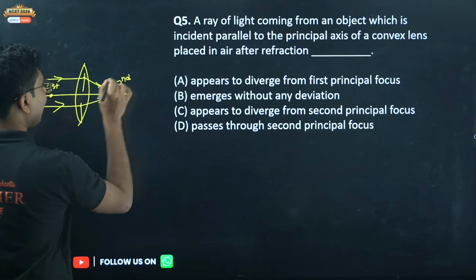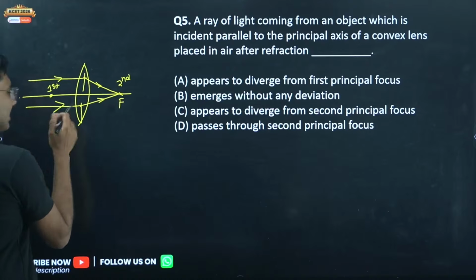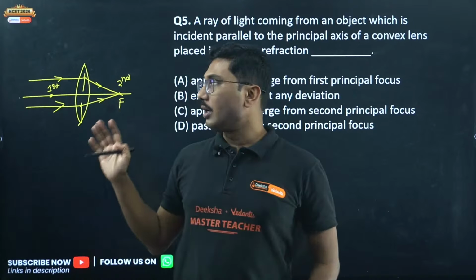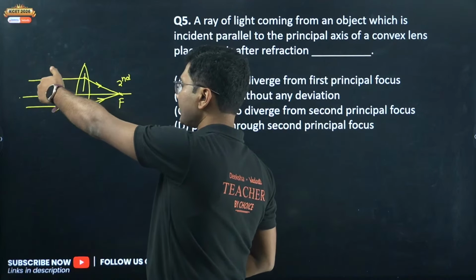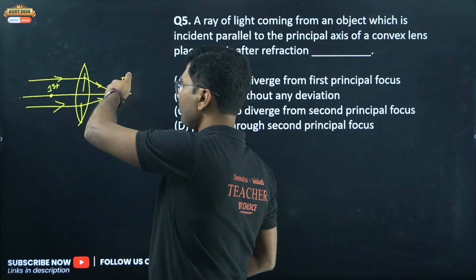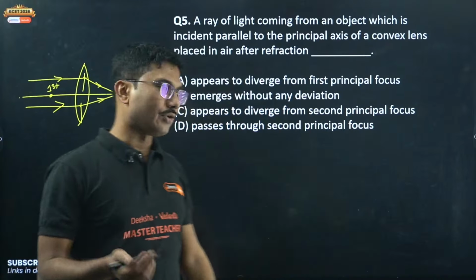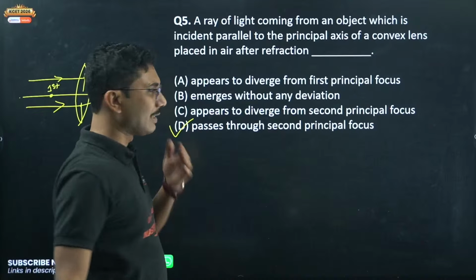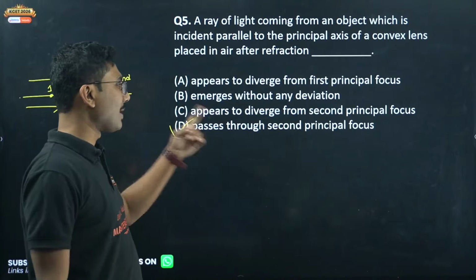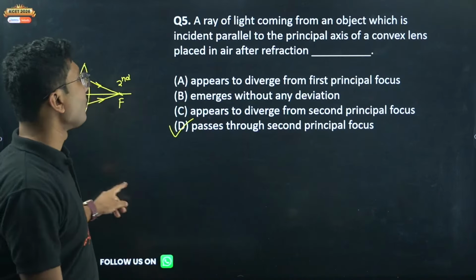Now why is the name like that? Because we generally consider that the object is on this side, so this focus comes first, that's why this is the first focal length, and this focus comes second, that's why it is called the second focal length. Otherwise, primary or secondary focus does not matter. It is passing through the second principal focus.